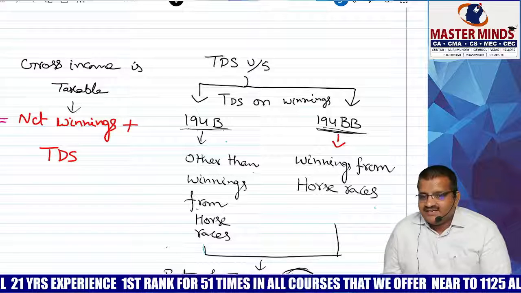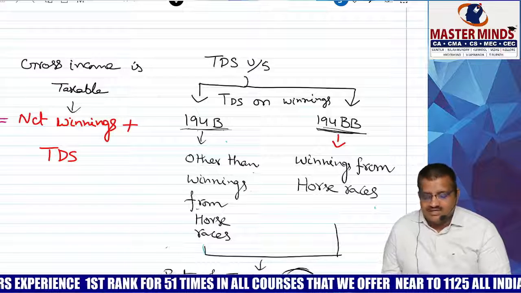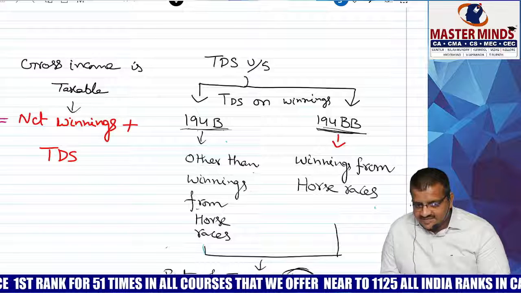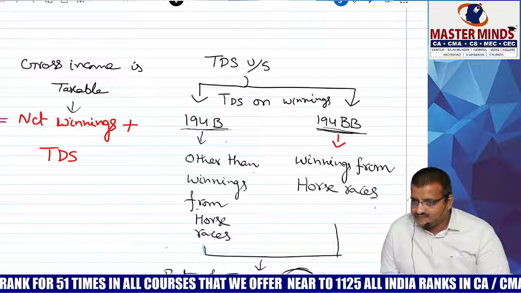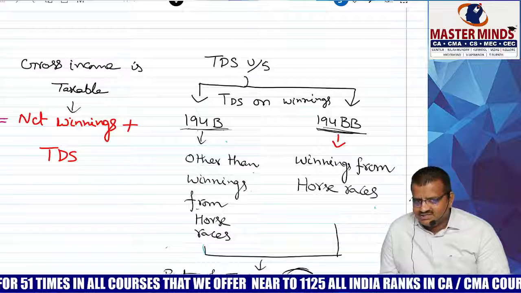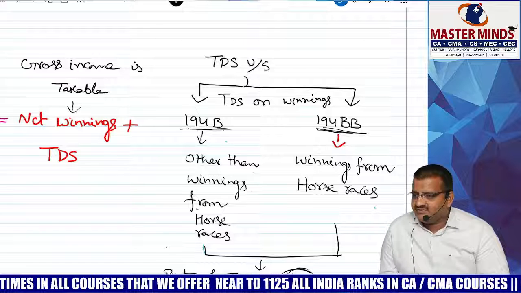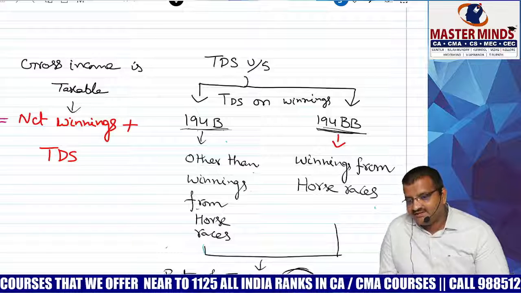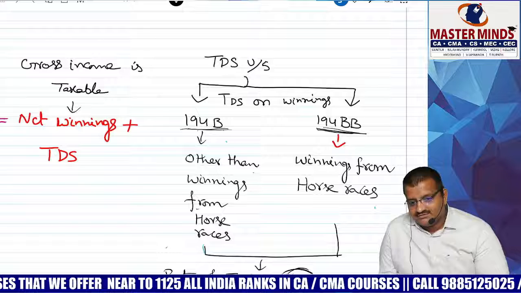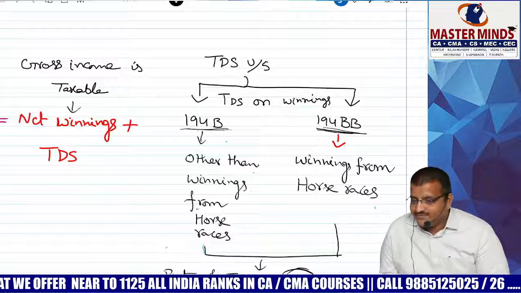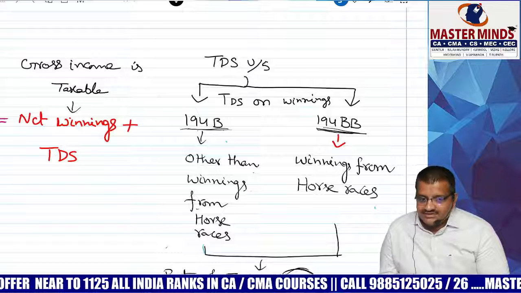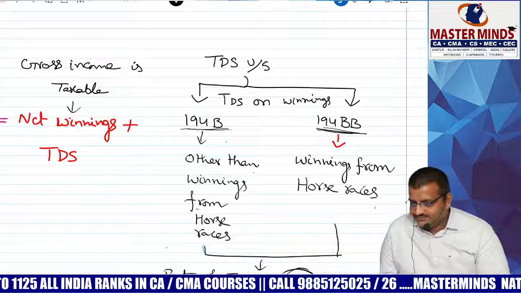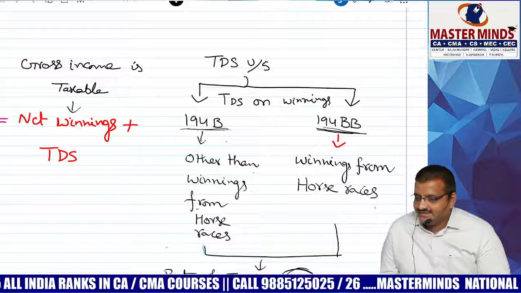Gross taxable or net taxable? Gross taxable. Gross income is equal to net income plus TDS. Suppose once upon a time in KBC, one person won 5 crore rupees. Have you seen his interview? Now he is begging, and he took a divorce. Why? He was unable to handle that much amount. He won 5 crore, but they will not give 5 crore. They will give only 3.5 crore, since 30% they will deduct.